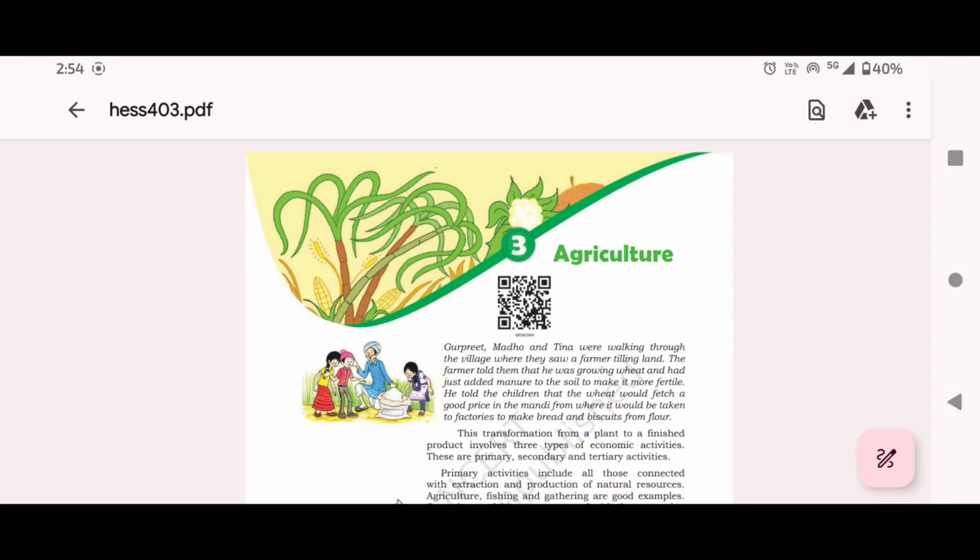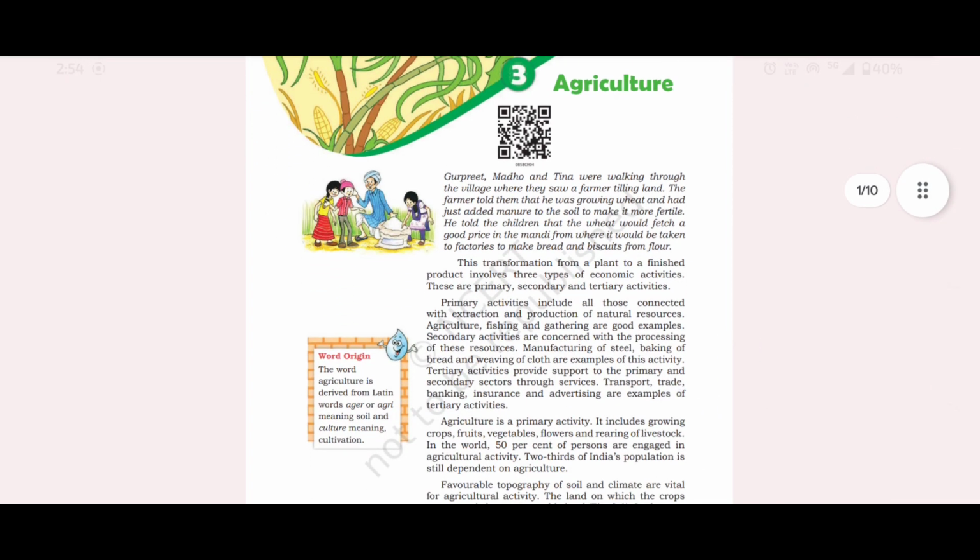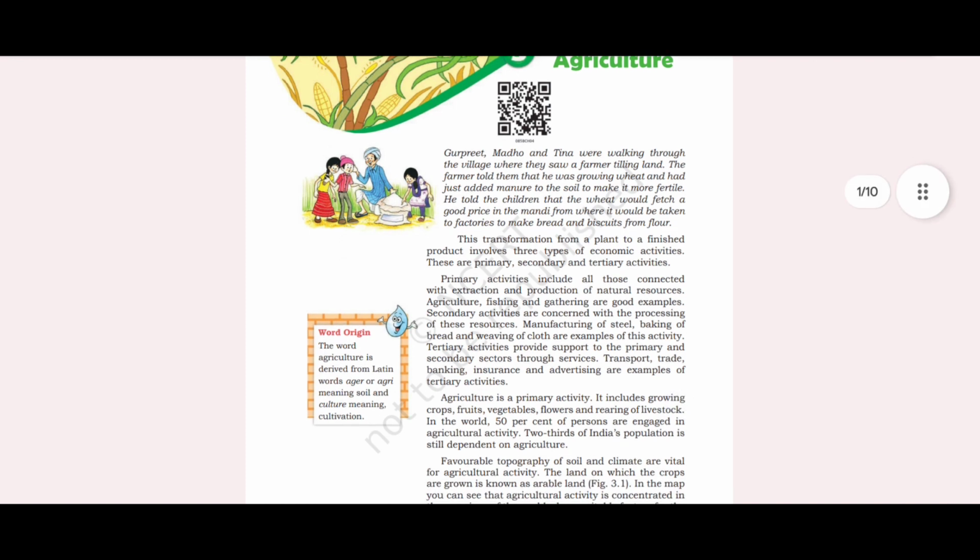Today we are going to read Class 8 Standard Geography, Chapter 3, Agriculture. In this chapter, we will read about agriculture. The word agriculture is derived from Latin words agar or agri, meaning soil, and culture means cultivation.